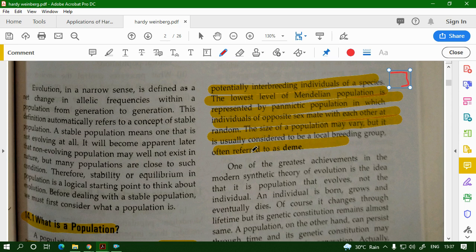So each male in the population has an equal capacity to mate with a female in the population. Everybody can mate with everybody. Every male can mate with every female. So this is a Mendelian population. It's a hypothetical population. In reality, it doesn't happen.